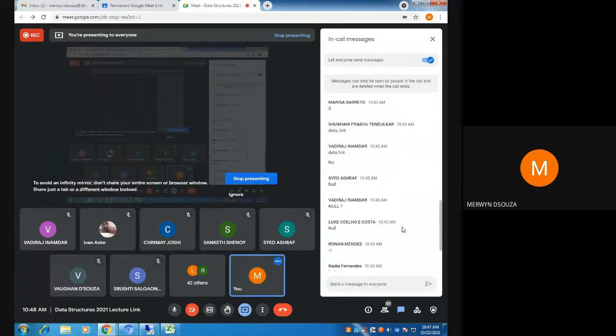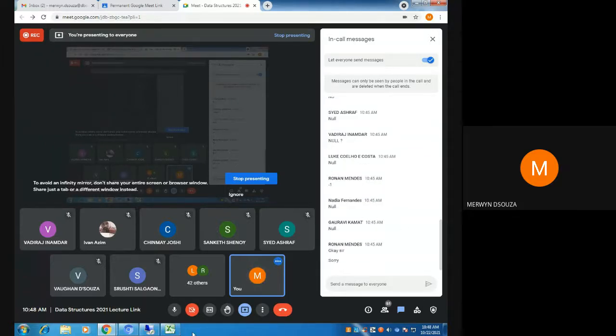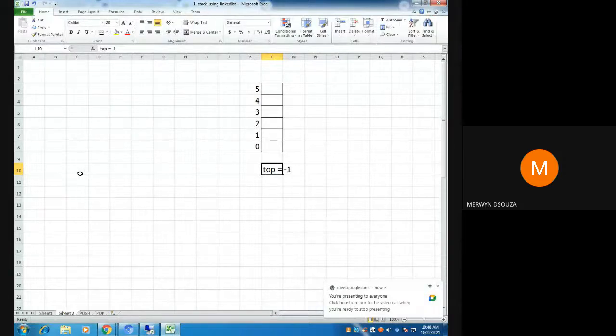So if in a linked list your stack is empty, the value of top will be equal to null. I hope you're noting down what I'm telling. If your stack is empty using linked list, you check for this condition: value of top equal to null.